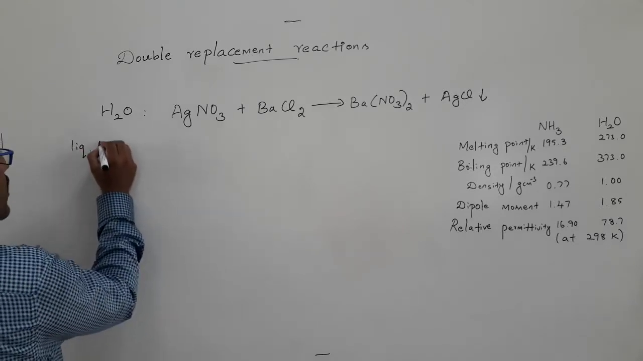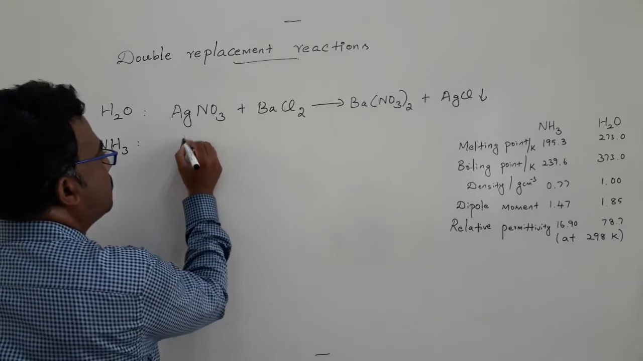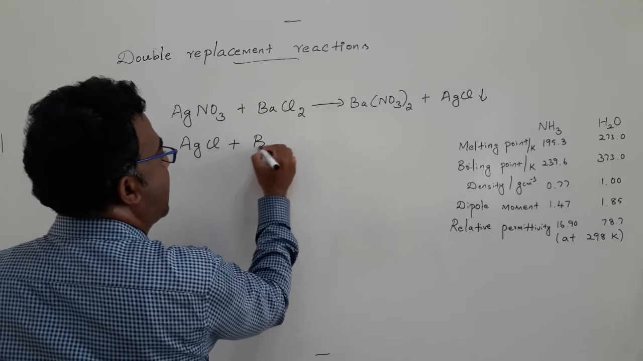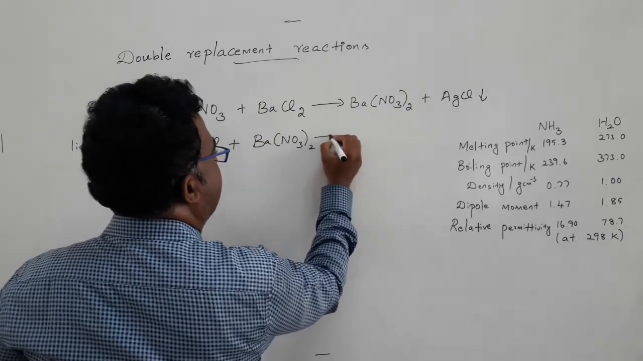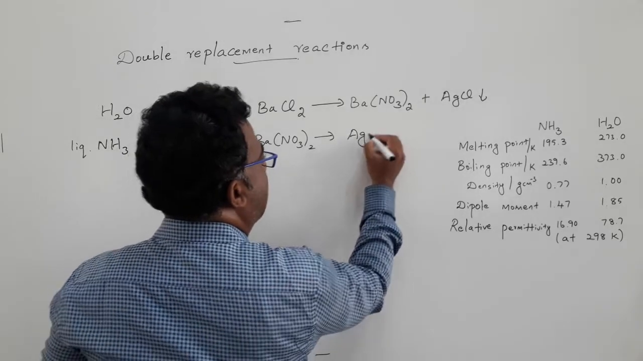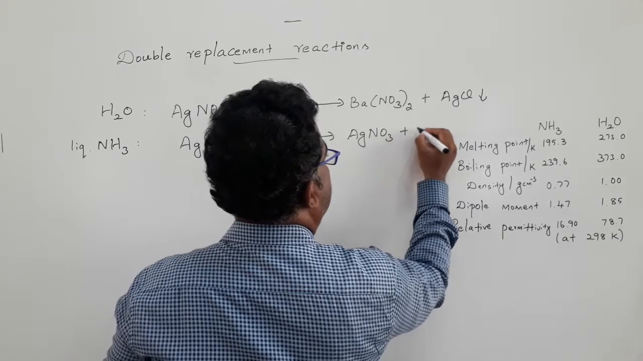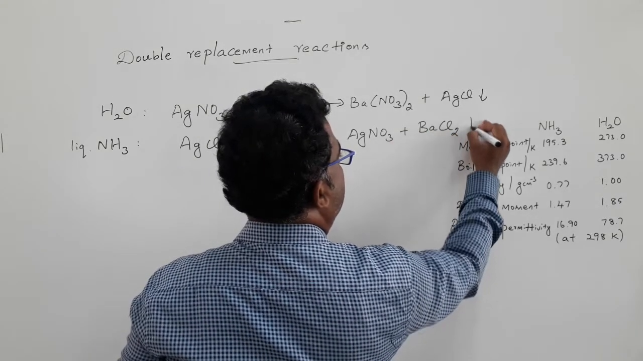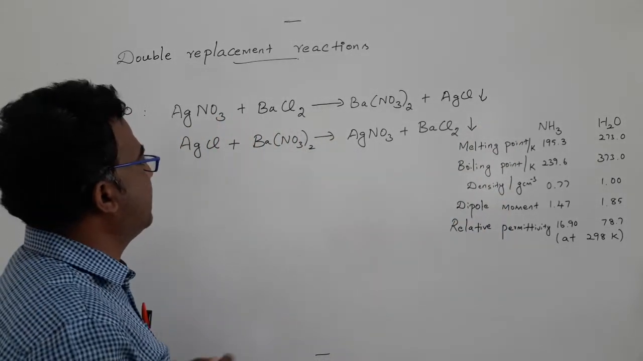Under liquid ammonia conditions, silver chloride plus barium nitrate will give silver nitrate plus barium chloride. Barium chloride is now precipitated. So you can see that one.